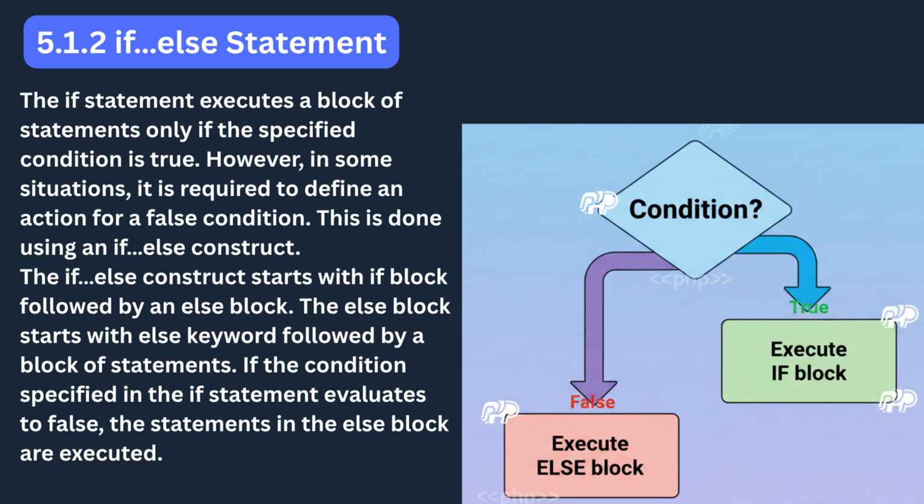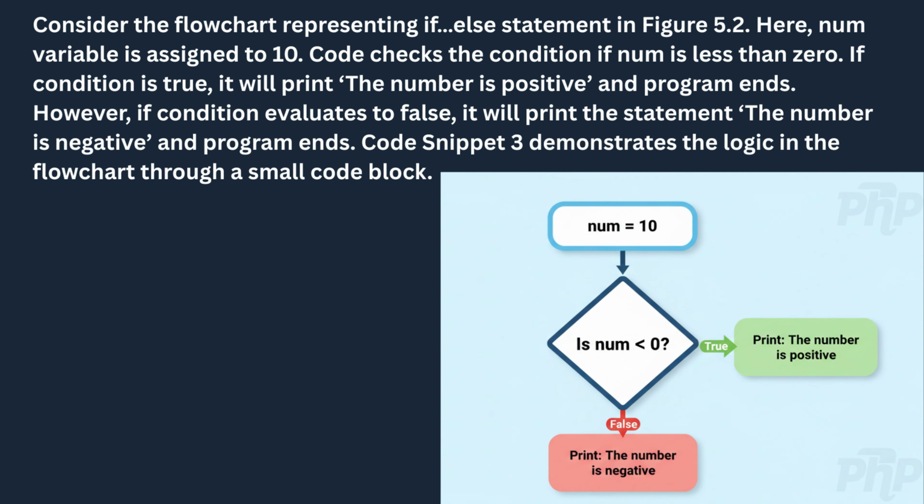In summary, the if-else statement gives your program the ability to respond intelligently to both outcomes of a logical test, not just the success case, but also the failure case. This is an essential tool in programming, enabling the creation of applications that can handle real-world situations where decisions always have two possible sides. The flowchart in the new image provides a simple yet very effective demonstration of how the if-else statement works in practice.